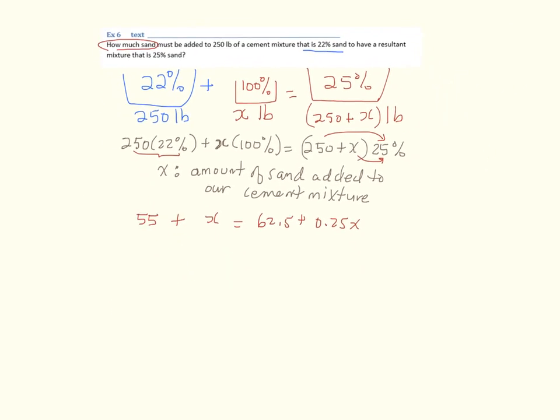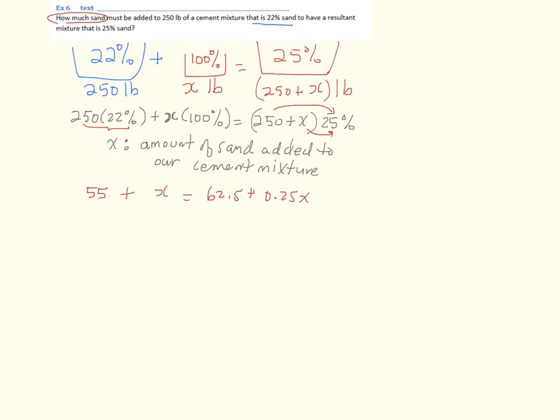And so this is our equation, and we can certainly manipulate this equation and solve it for X. And so I'm just going to move that up here to the corner and carry on. So I've got an X on the left side of the equation. I will subtract 0.25X from both sides, and I will also subtract 55 from both sides of the equation. So I'm going to have X minus 0.25 times X is equal to 62.5 subtract 55.